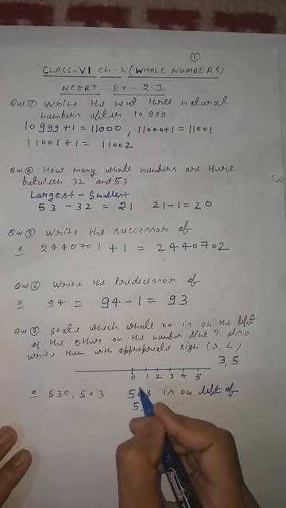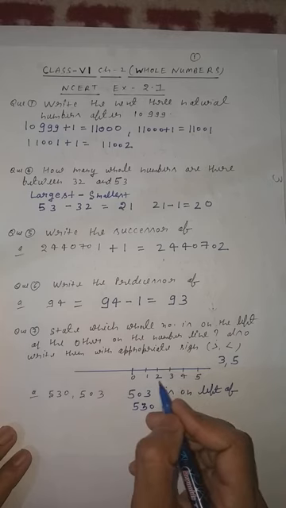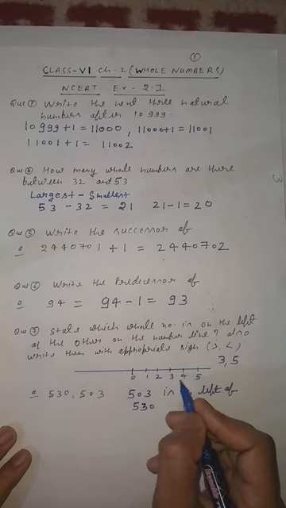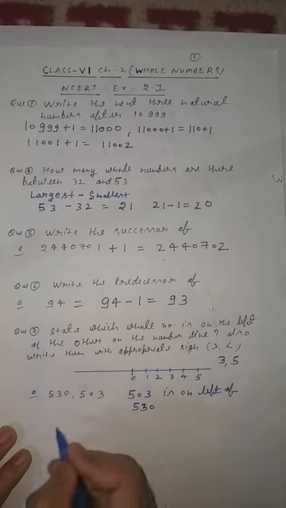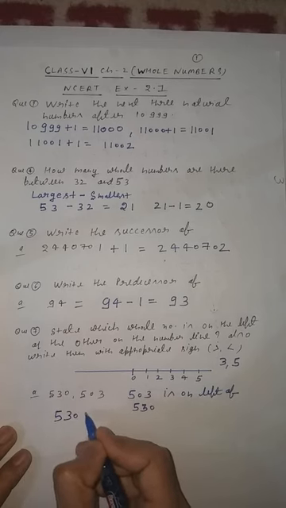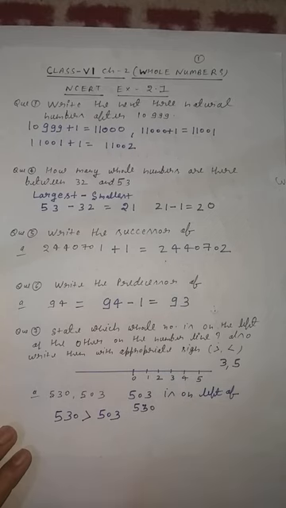Why is this? Because the smaller number is always on the left side of the greater number. You can see 1 and 2, 1 is smaller, on the left-hand side. 3 and 4, 3 is smaller, so 3 is on the left-hand side of 4. Now which one is greater? You know that 530 is greater than 503. Clear, students?